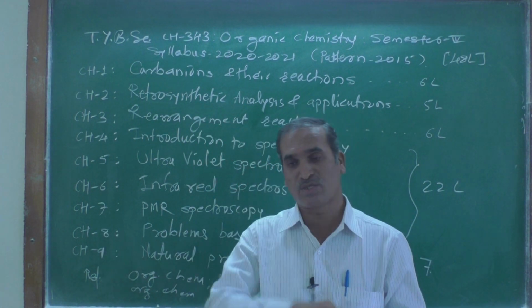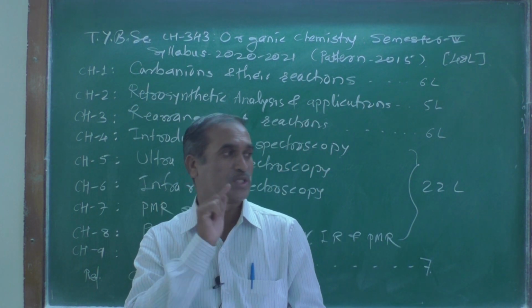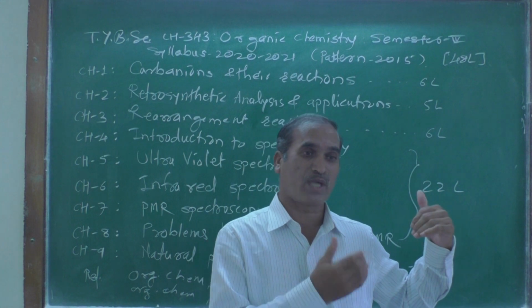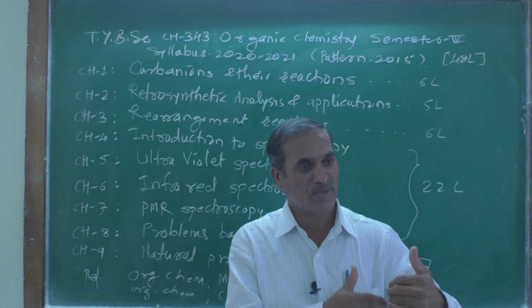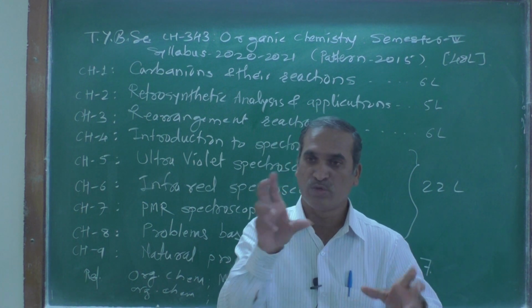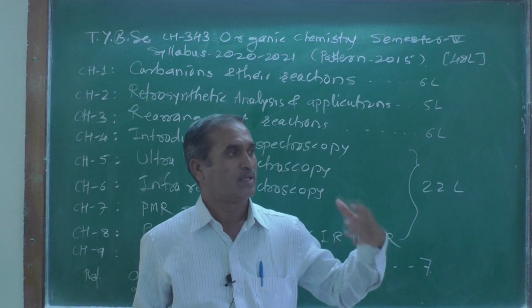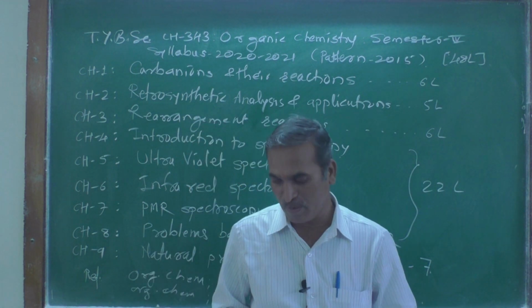There is one rule we are going to learn, the Woodward-Hoffmann rule. By using that rule we are going to derive some expression, and by using that expression or rule we are going to calculate the lambda max, that wavelength. So that is called the Woodward-Hoffmann rule.